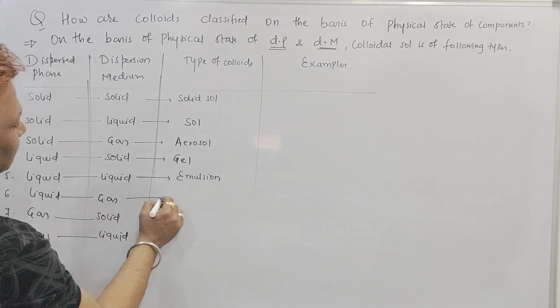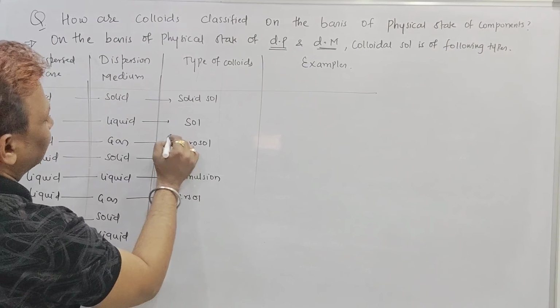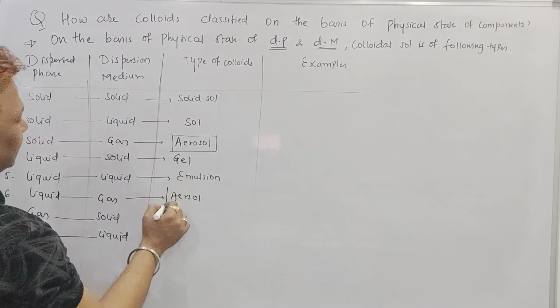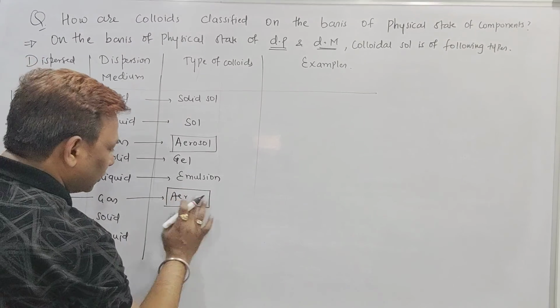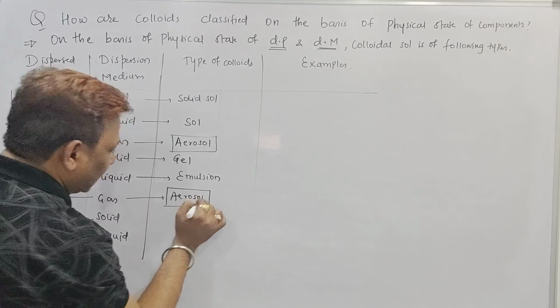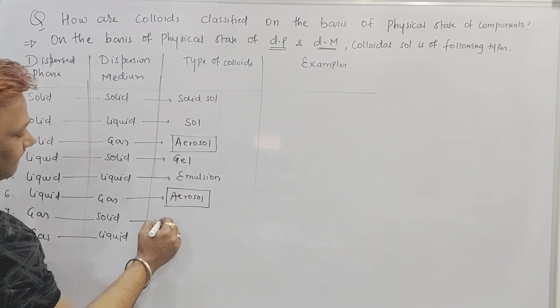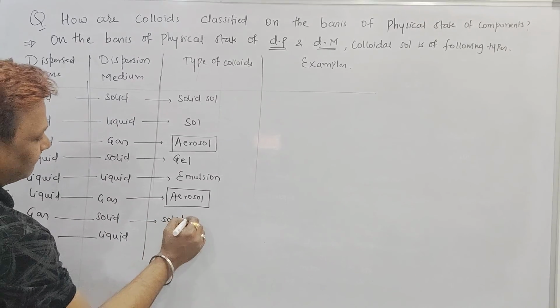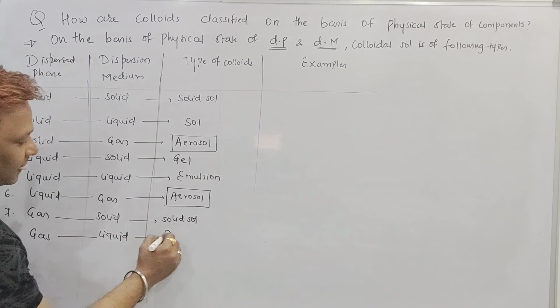Same, aerosol. Sir, aerosol two times I got. Haan beta, solid to gas and liquid to gas is called an aerosol, A-E-R-O-S-O-L. Beta, gas to solid called a what? Solid sol. And last one, beta, gas to liquid, it will be called a foam.